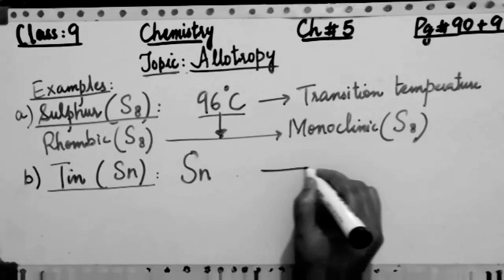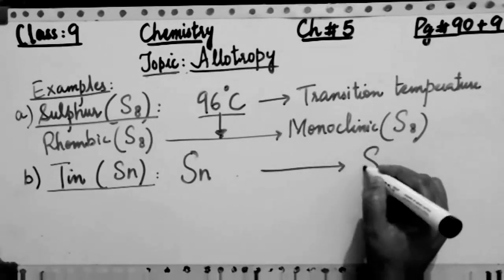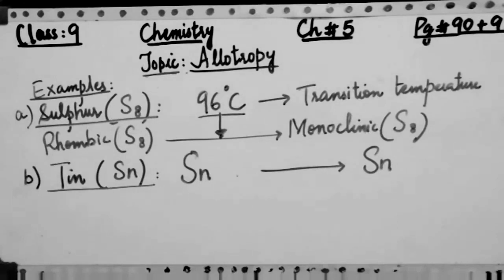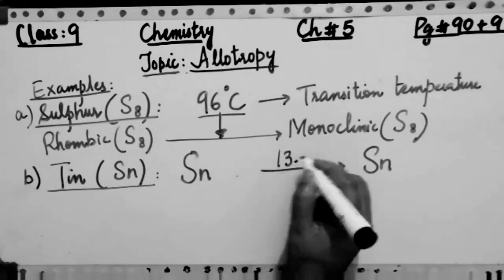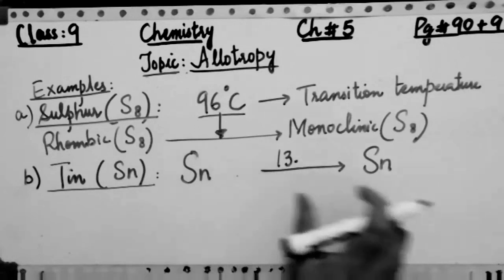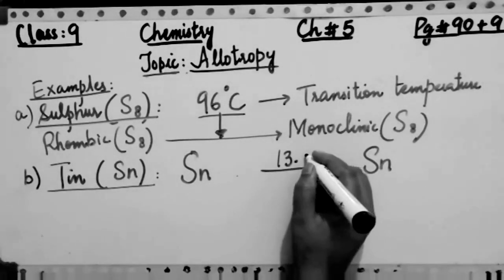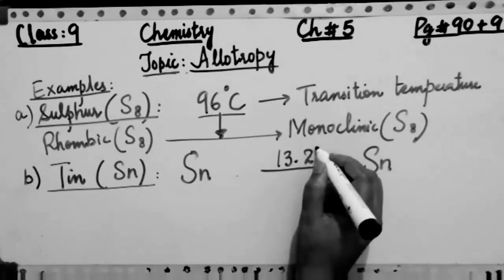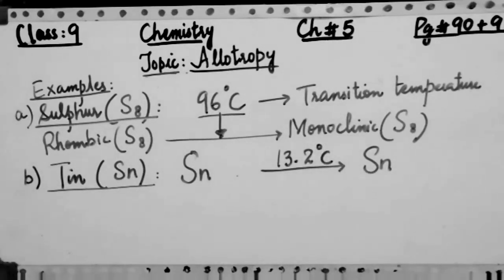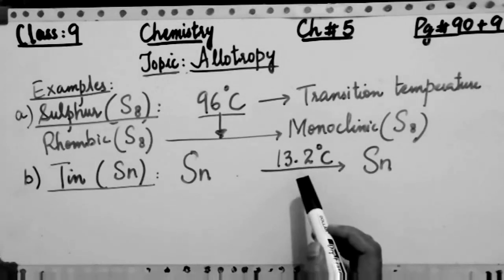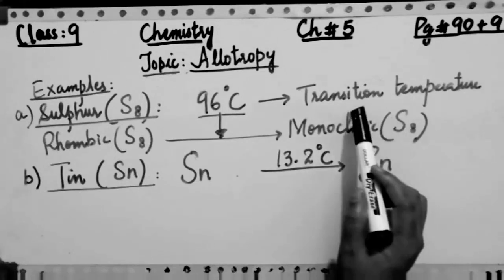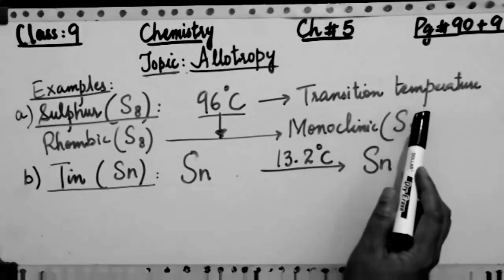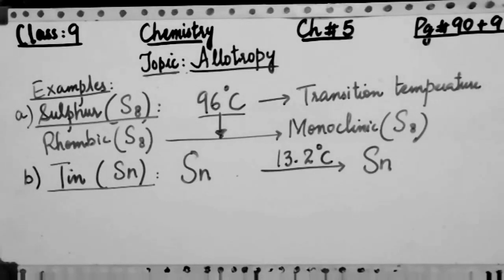Now in the similar manner, tin shows different allotropic forms. Like I am giving you this conversion in this way, that one Sn converts into another Sn at about the transition temperature, which is 13.2 degrees Celsius. Now I am going to write the temperature 13.2 degrees Celsius. So this is the transition temperature for the conversion of one form of allotrope of tin into another. As you have seen the transition temperature in the case of sulfur, so this is also the transition temperature in this case.